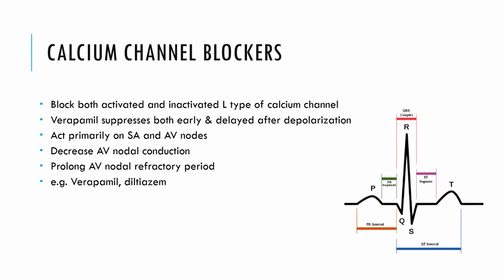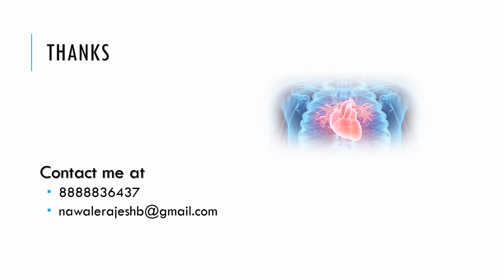So ultimately, what calcium channel blockers are doing is that the availability of calcium inside the cell, responsible for the contraction of the muscles through the actin myosin filament, is reduced. So calcium channel blockers reduce the availability of calcium and thereby act as a depressant to the muscles, and the heart rests for a longer duration of time. So this is what the calcium channel blockers and all other drugs do for the antiarrhythmic action. This is all about the drugs which act as antiarrhythmic agents.